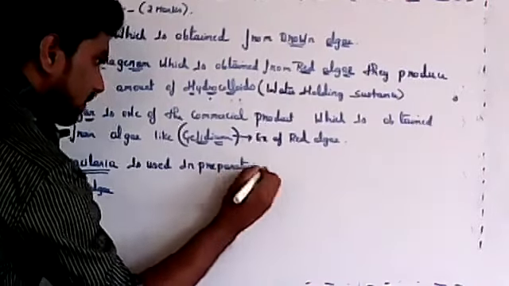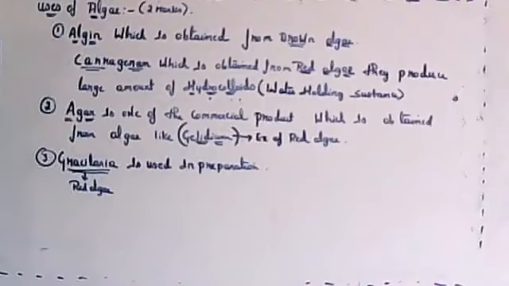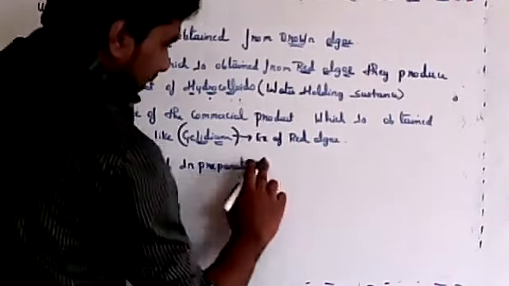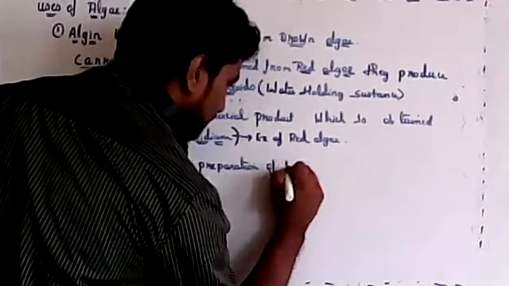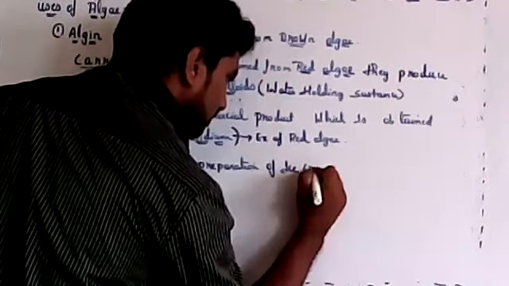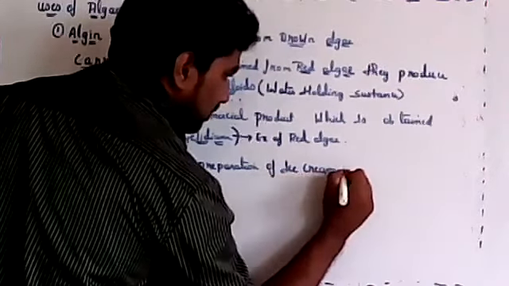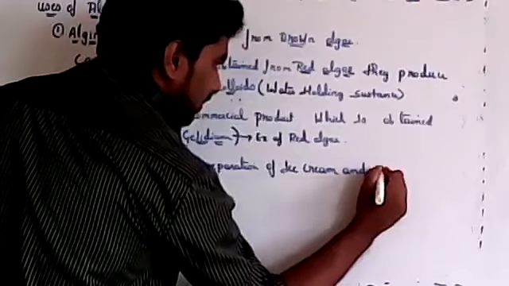So the first one is Gelidium, which is used in the preparation of agar. The second one is Gracilaria, which is used in the preparation of ice cream and jellies.